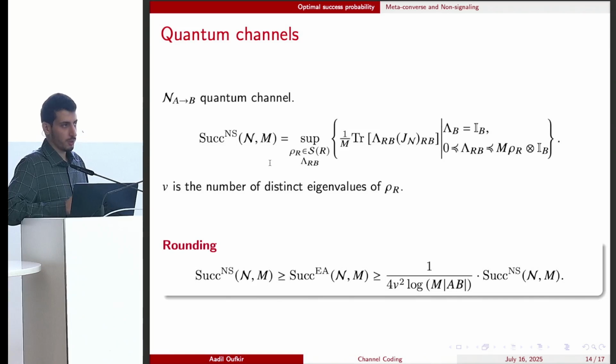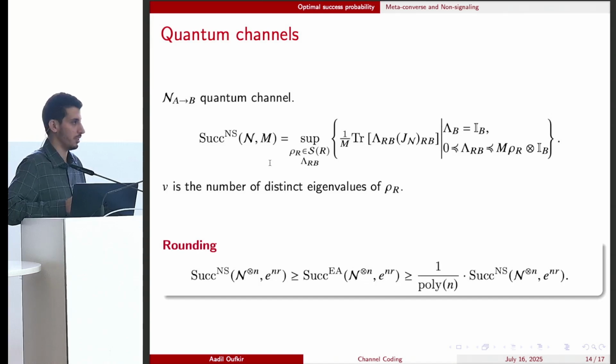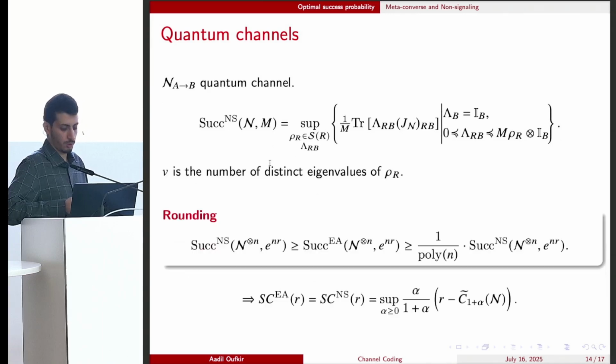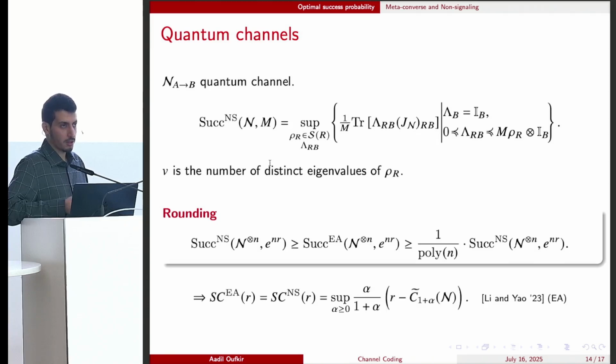Using symmetry arguments and the post-selection technique, we can show that in the block length, this approximation ratio is only polynomial in n. And so this is enough to have this equality between the non-signaling and entanglement-assisted strong converse exponents. So this gives an alternative proof of the entanglement-assisted strong converse exponent, initially proved by Li and Yao. And further, here we show that non-signaling cannot help to improve the strong converse exponent.